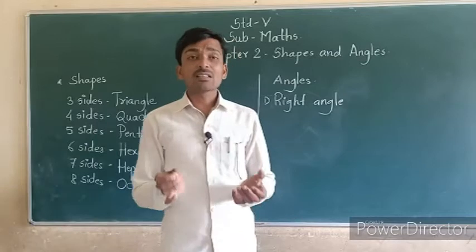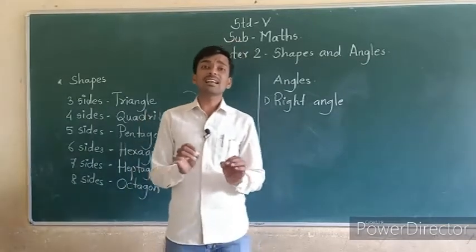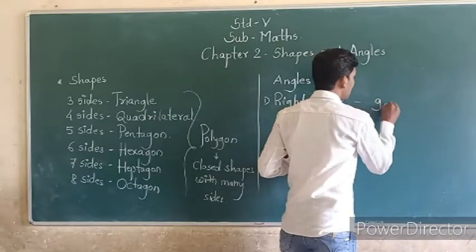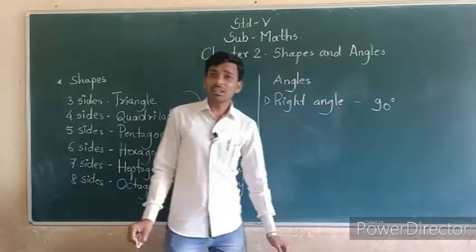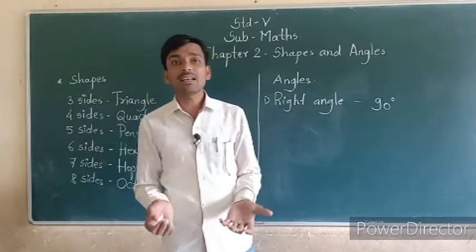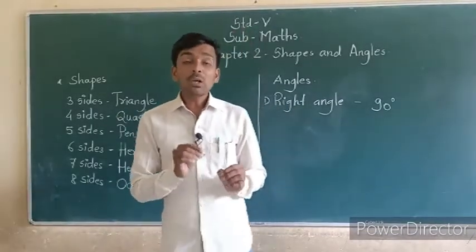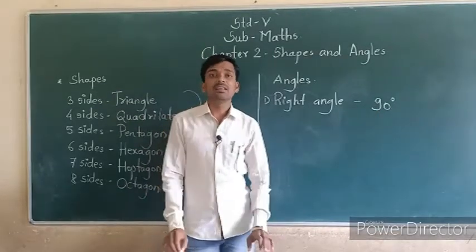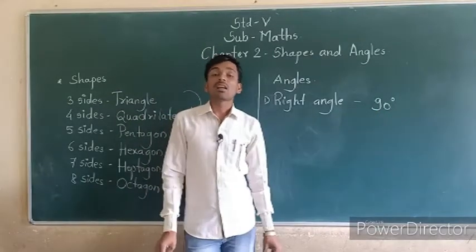The angle whose measure is exactly 90 degrees. That angle is called a right angle.